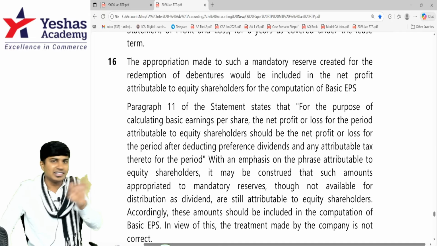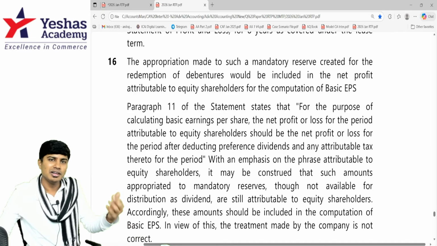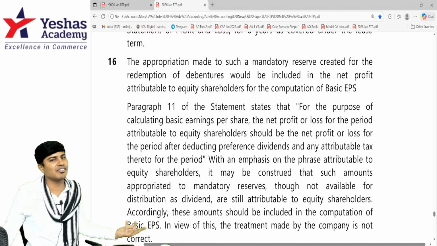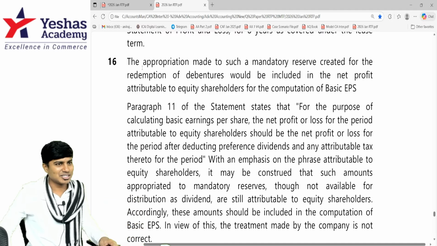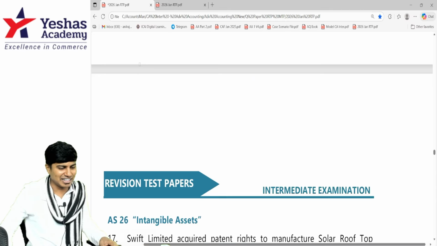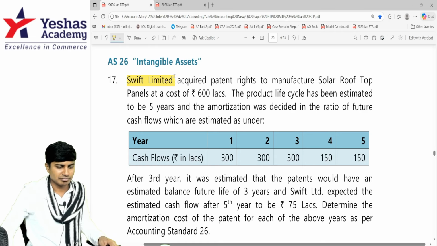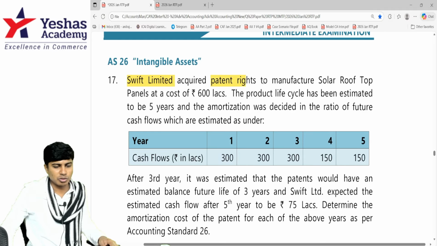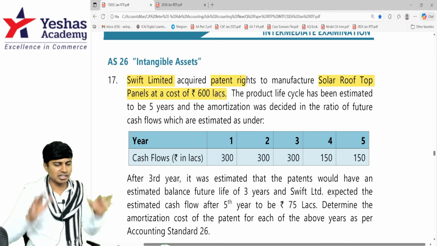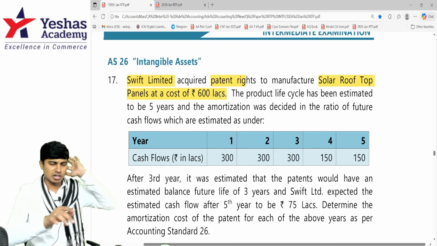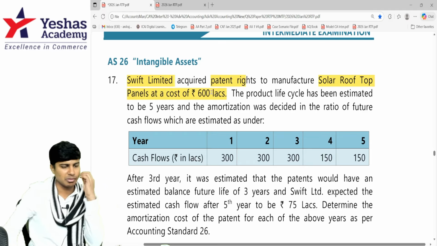I will not be adding the link of this file in the description because this can be downloaded from the ICAI website only. Let's go to question number 17, which deals with intangible assets, something that we cannot touch but we can only feel. Swift Limited acquired patent rights to manufacture solar rooftop panels. Sorry, this is not Maruti Suzuki Limited, this is Swift Limited. That's the name of the company.